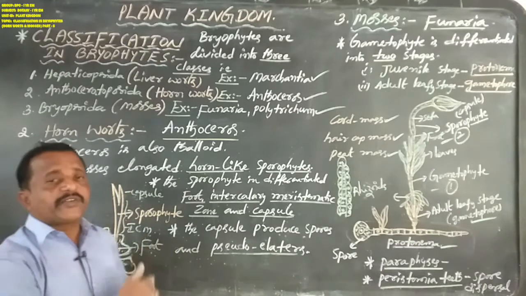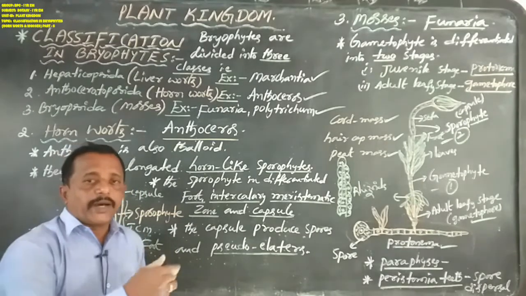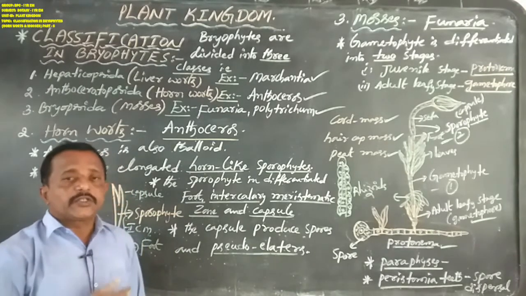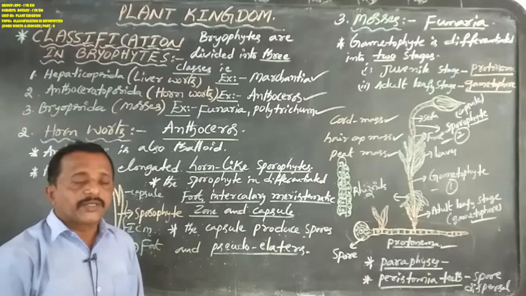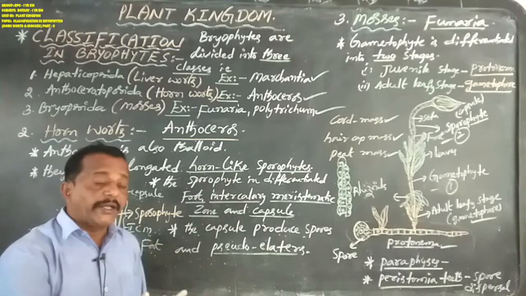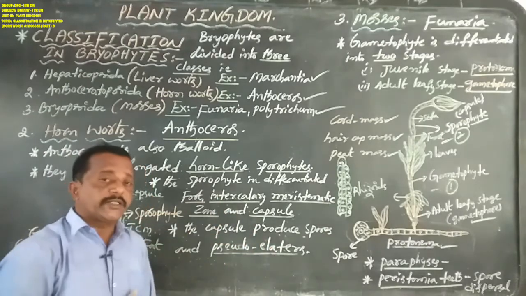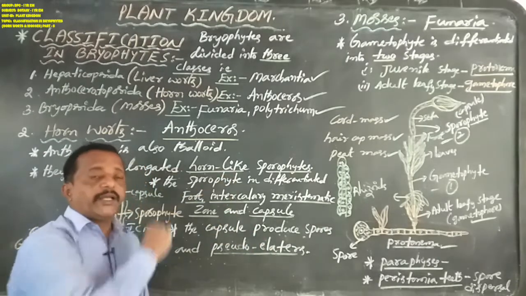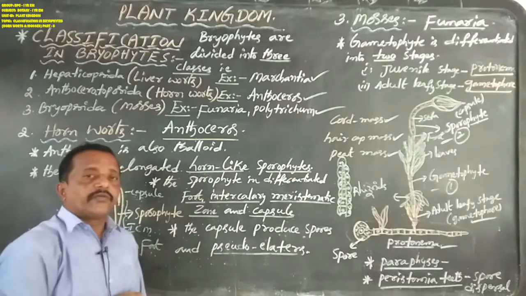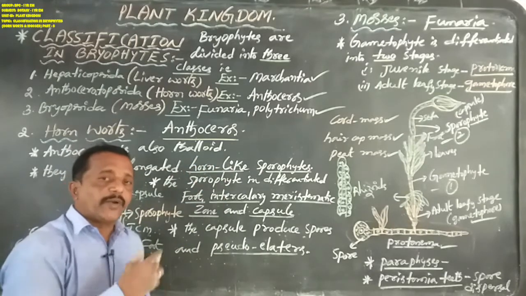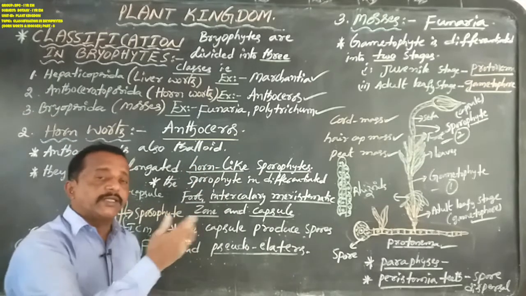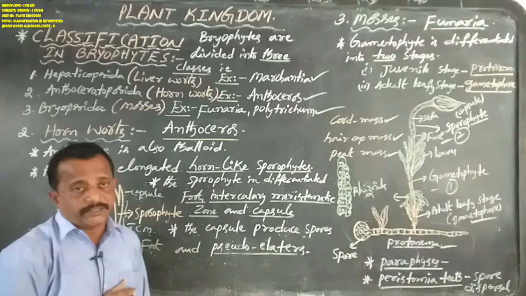And another difference here. The Marchantia capsule contains spores and elaters, but the Anthoceros capsule contains spores and pseudoelaters. But here, the Funaria and Polytrichum moss capsule contains spores and peristome teeth.